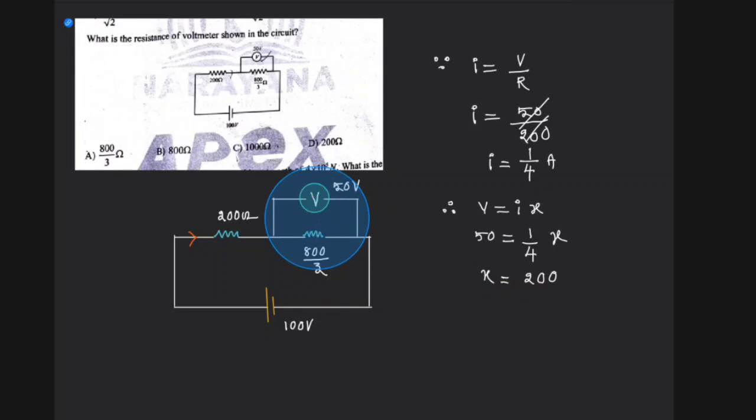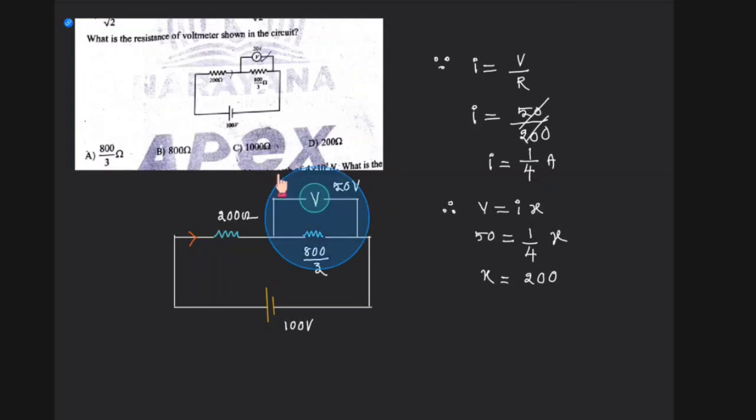Here the resistance is 200. And what is this X here? The net resistance of these two, they are both in parallel. So therefore this X can be written as, let's say the resistance is y.